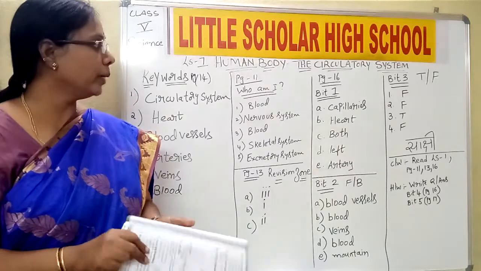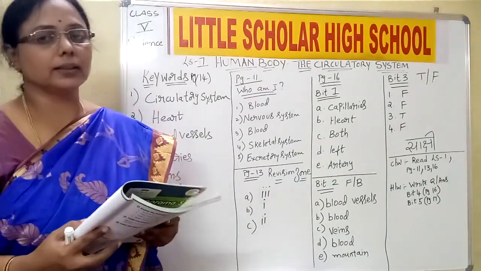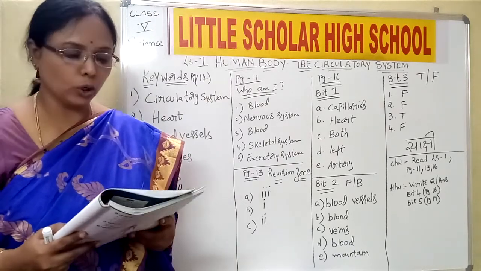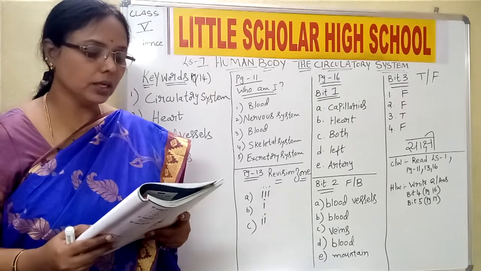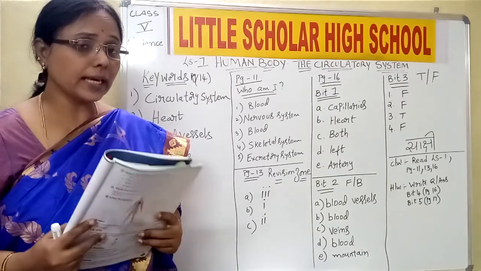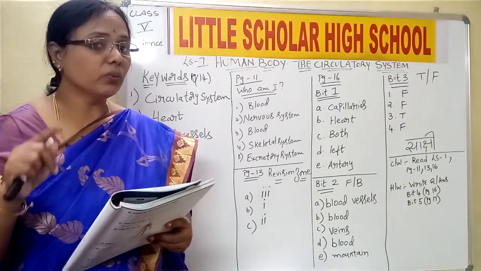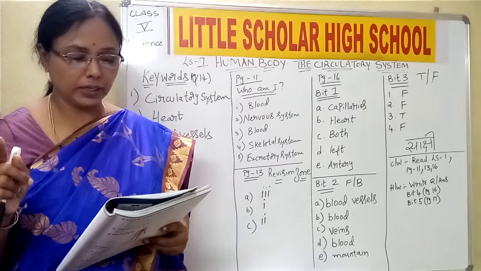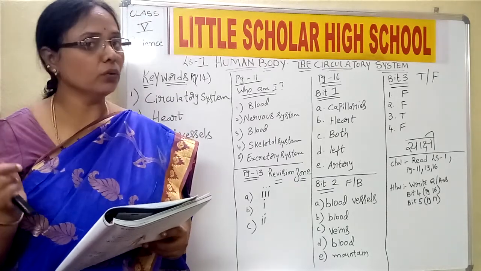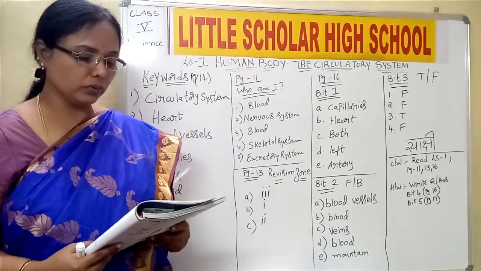Now come to page number 16 in your textbook. Choose the correct answers. The options are given. We need to select the correct option. First question is, the smallest blood vessels are capillaries. We have learned that arteries divide into capillaries. Then all these capillaries unite to form the veins. So capillaries are the thinnest one, but the smallest one we can say.